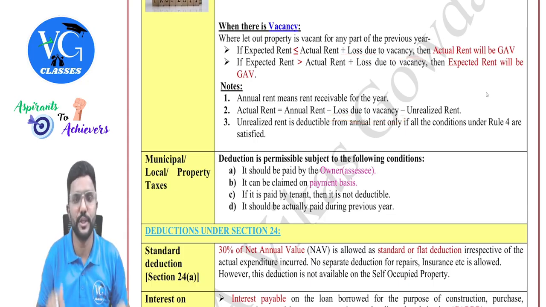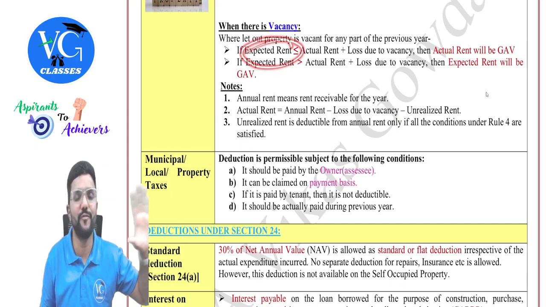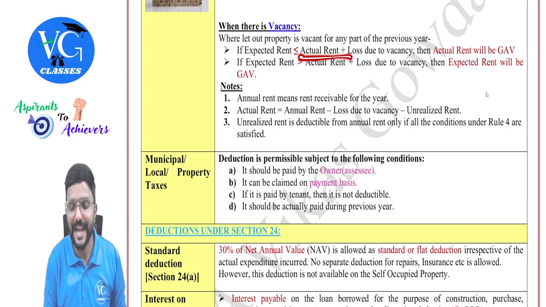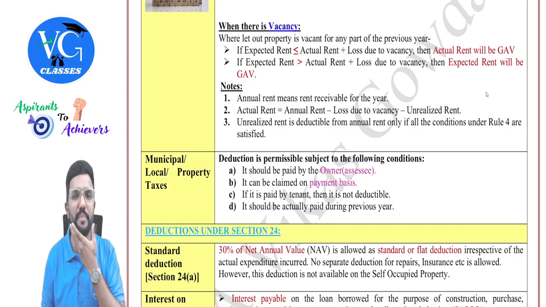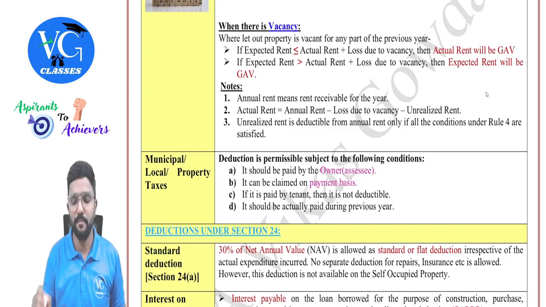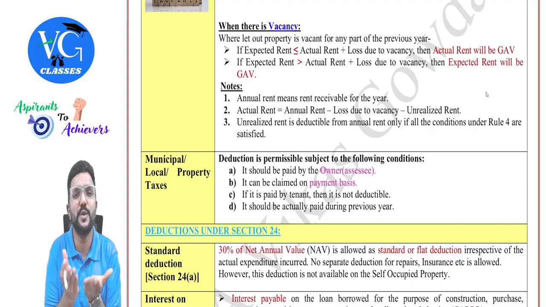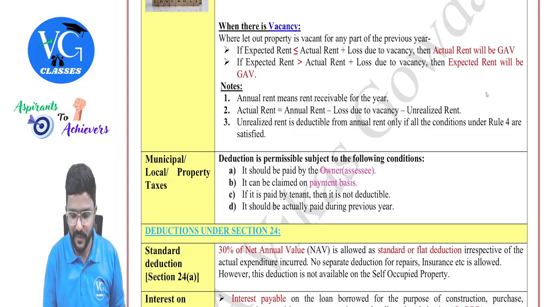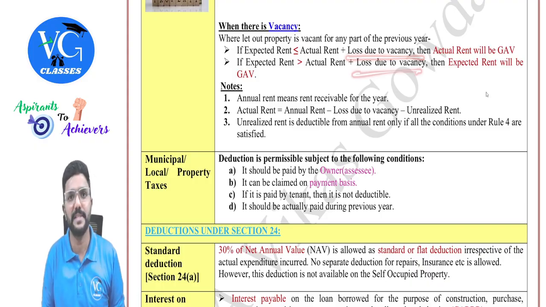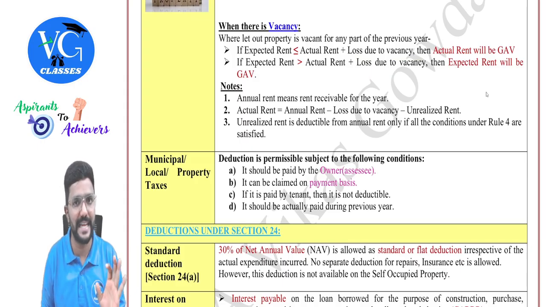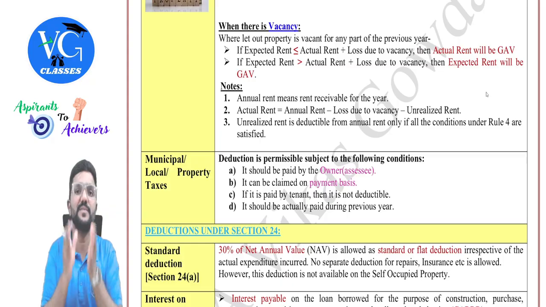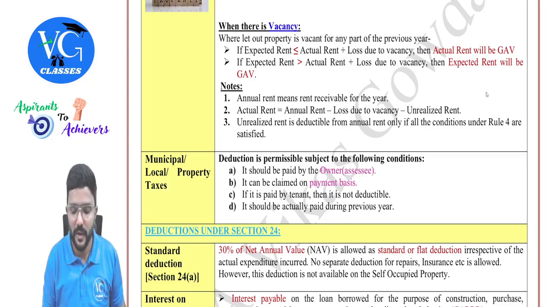Guys, just for comparison purpose, because expected rent will be for the full year. If I just take actual rent, then it can be for the let out period, and there may be unrealized rent after that. But there should be a common base to compare, right? So that is why we are just adding loss due to vacancy, but loss due to vacancy will not get taxed. Here only for comparison purpose we are adding it back. Clear? So whatever we deducted here, we are just adding it here for comparison purpose.